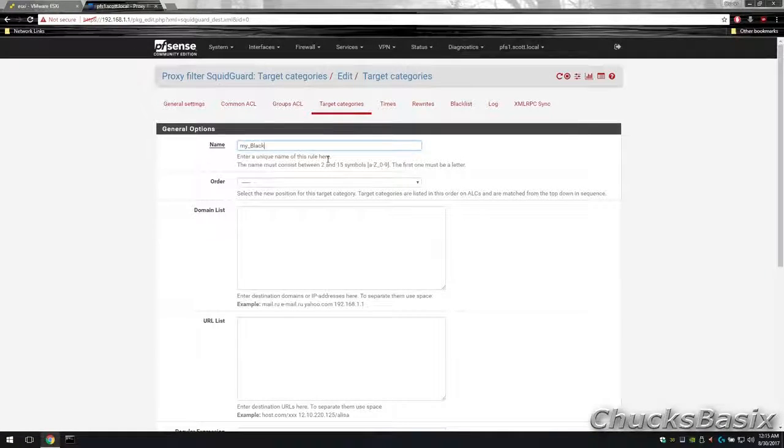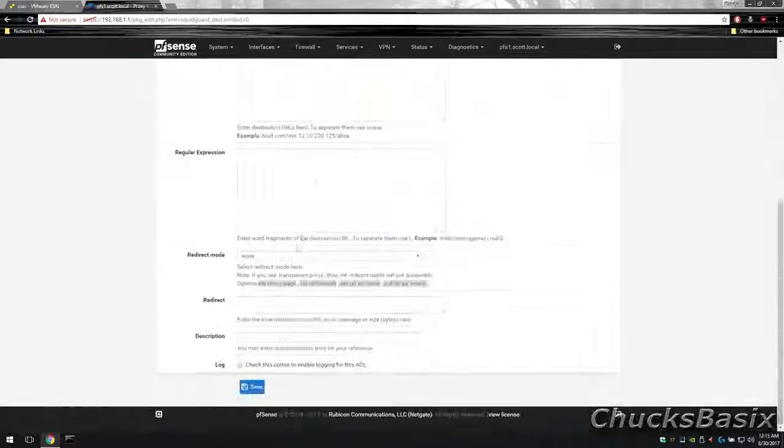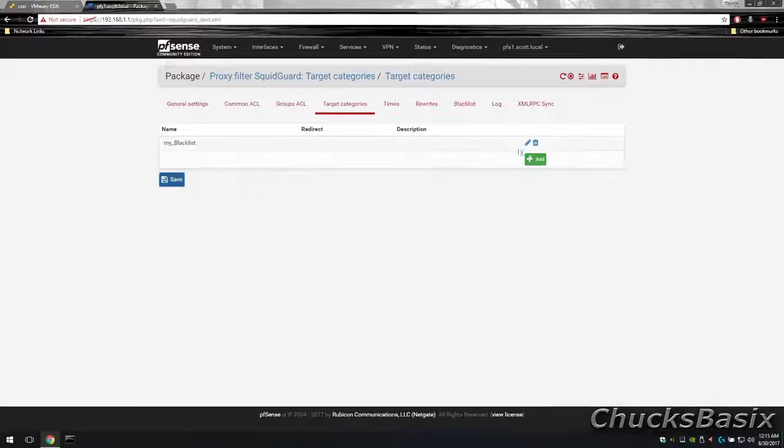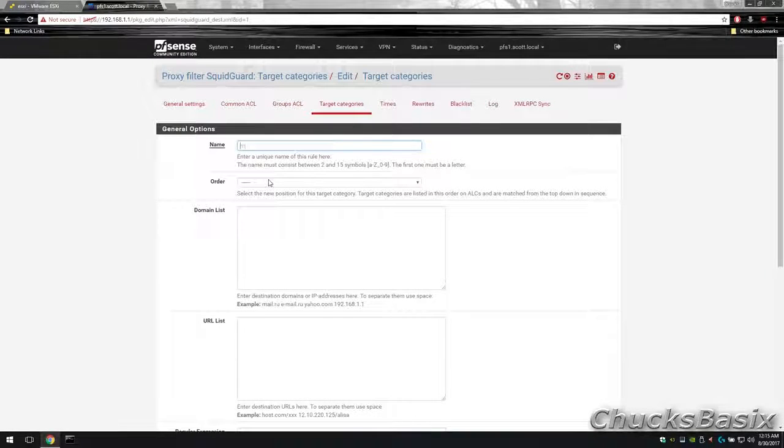I create a blacklist and a whitelist. For the blacklist, you may want to enter a test URL of some form such as Amazon.com. Then head to Common ACL and set your access levels for each category.